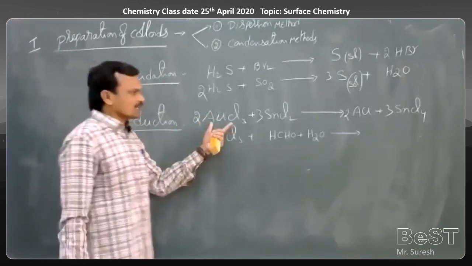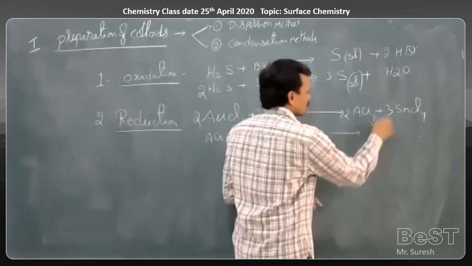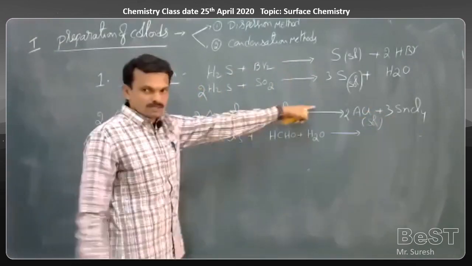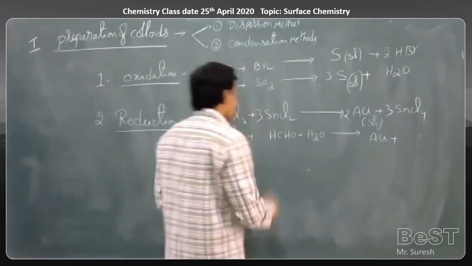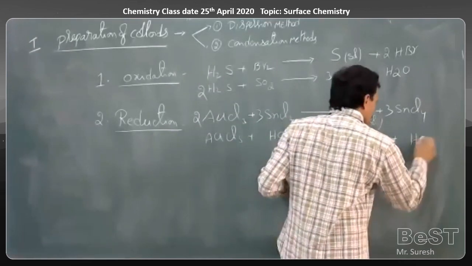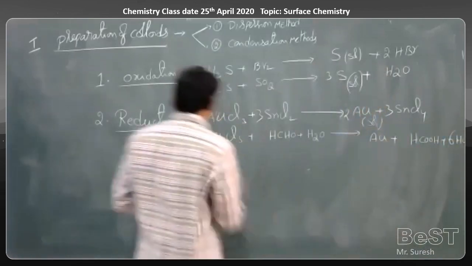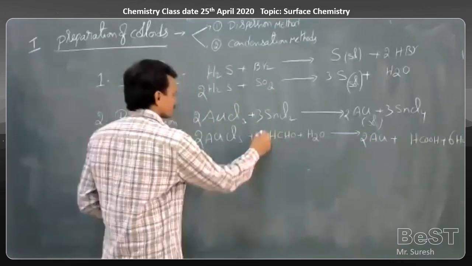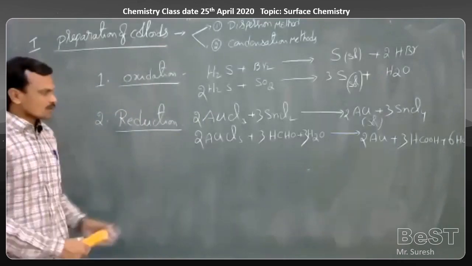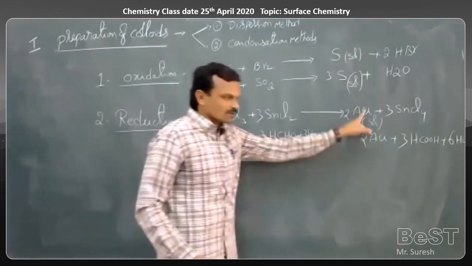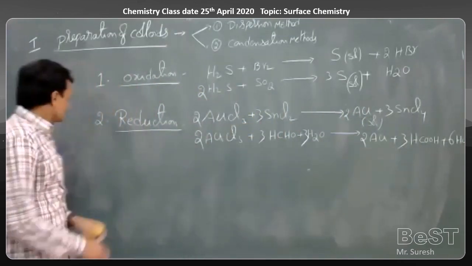Here a gold colloidal solution is obtained, along with the salt formed. This is a reduction process. With formaldehyde, AuCl3 is reduced to Au and HCHO is oxidized to formic acid plus HCl, with 2, 2, 3, 3 and 3 as balancing coefficients. So auric chloride is reduced to gold colloidal solution either by using SnCl2 or formaldehyde. This is the reduction method.